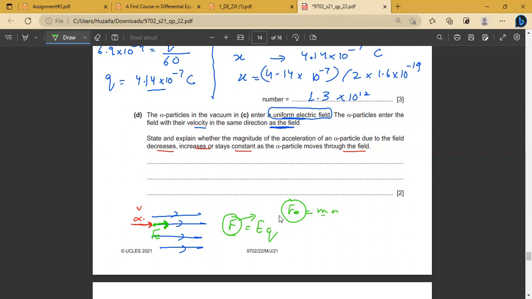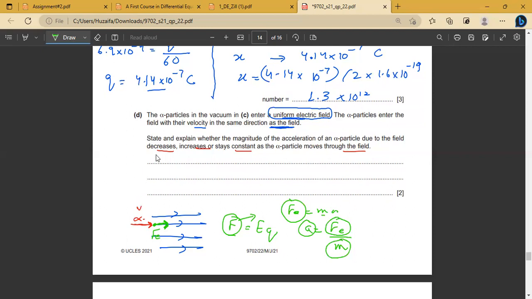Mass is constant. So if I want to find acceleration, acceleration will be equal to electric force upon the mass. Electric force is constant throughout my journey, and mass is constant for the alpha particle throughout the journey. That means acceleration will remain constant throughout the journey.